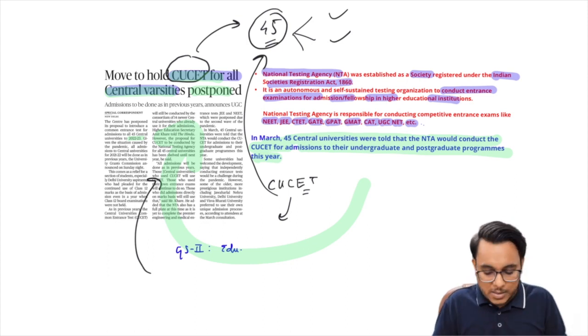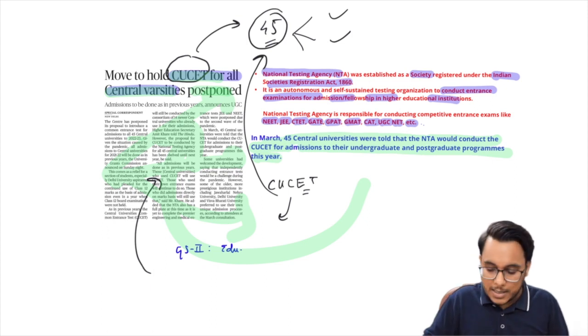So guys, for the prelims, what the NTA does, what NTA is, whether it is a kind of body under the government organization, whether it is an autonomous body, what its jurisdiction and functions are, might be important. So for that, please remember all such issues. That is all about this particular article, and now we'll be moving to the next article.